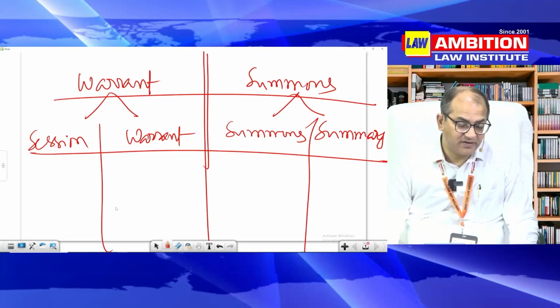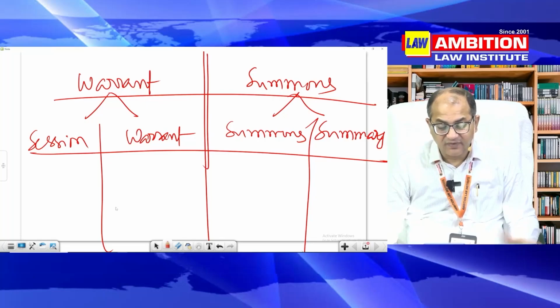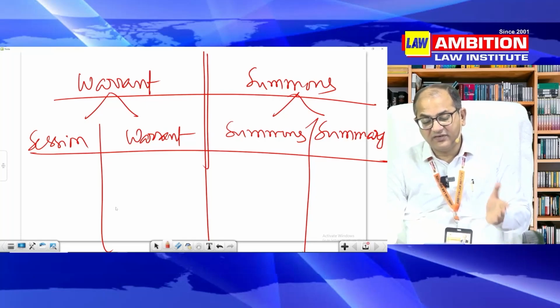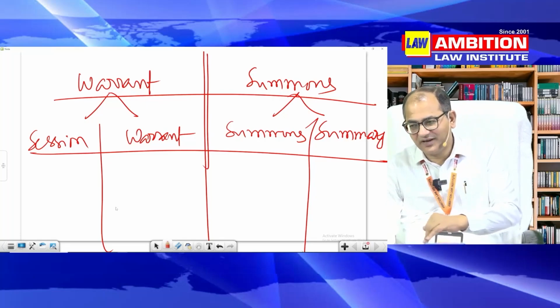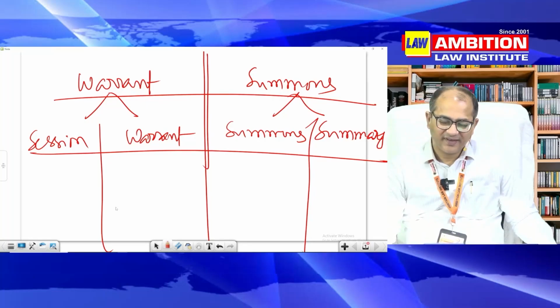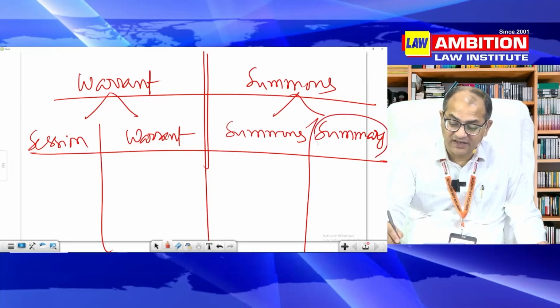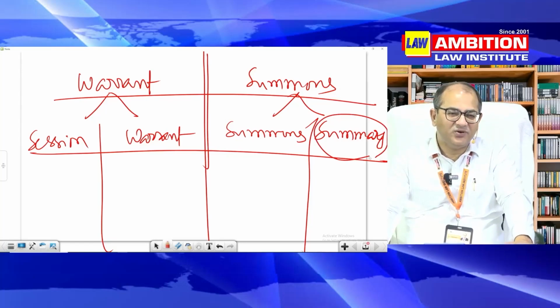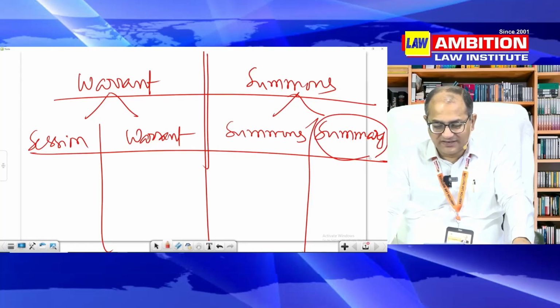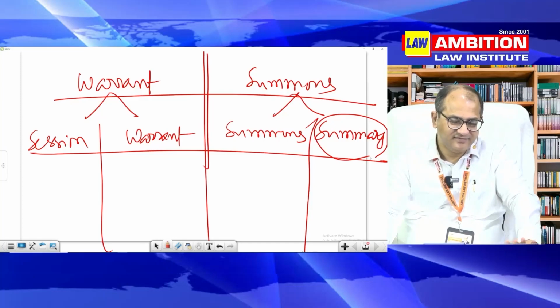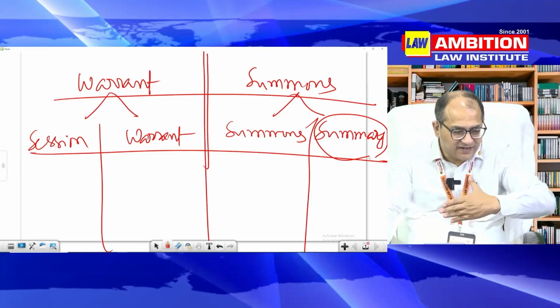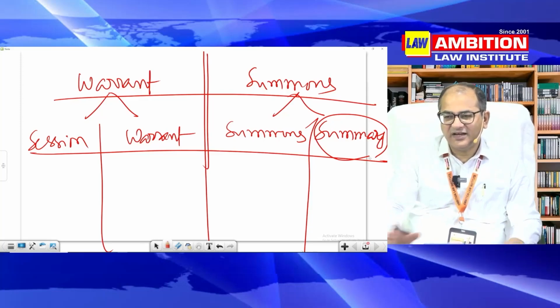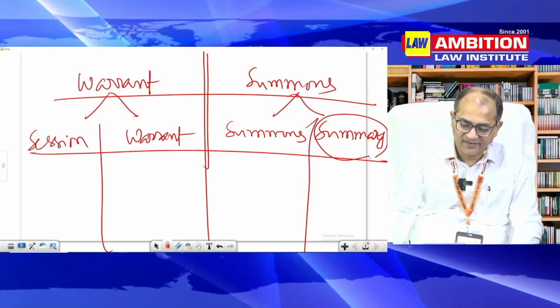Sessions is for the gravest case, warrant trial is for somewhat lesser, summons is for even lesser, and summary is for even lesser. And summary is a faster trial. That is why in the new CrPC, the scope of summary trial has been enlarged, so that we can expedite the process.